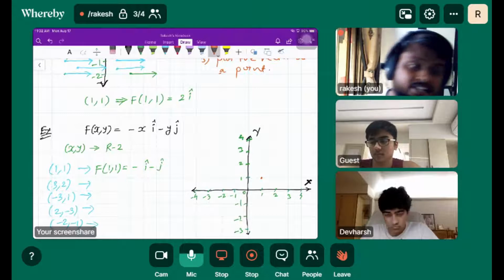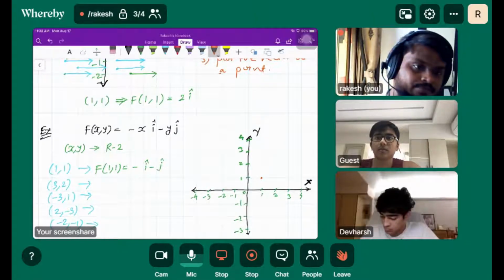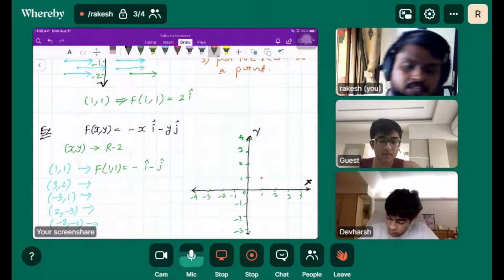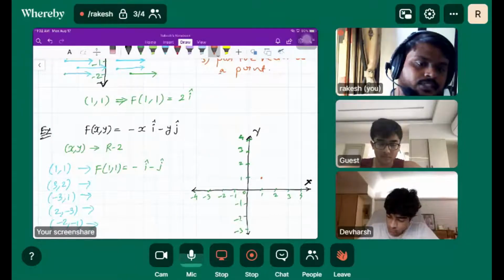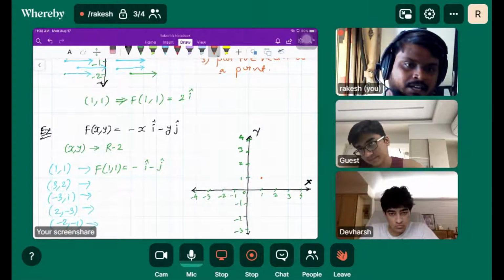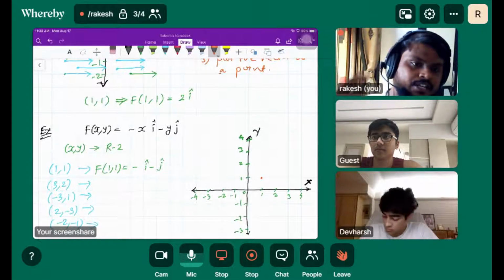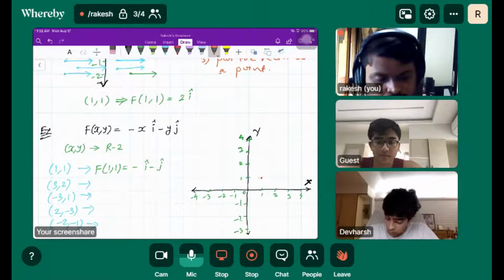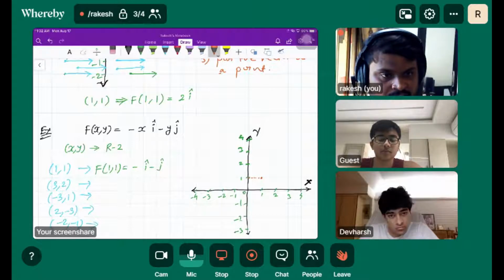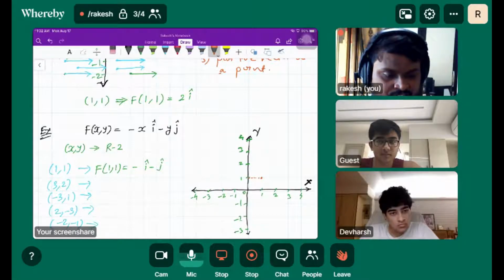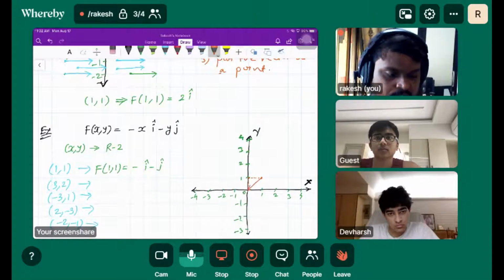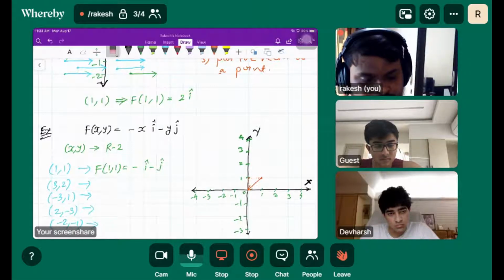It's going in a certain direction, that is minus i cap minus j cap, right? That gives us one unit to the left, one unit down. So minus 1 in which direction? Minus 1 is in x, towards the left side by 1 unit, and downwards by 1 unit, right? So this is my 1 unit in the left-hand side towards negative x direction, and 1 unit in negative y direction, right? So this is my corresponding vector, isn't it? Did you understand this?